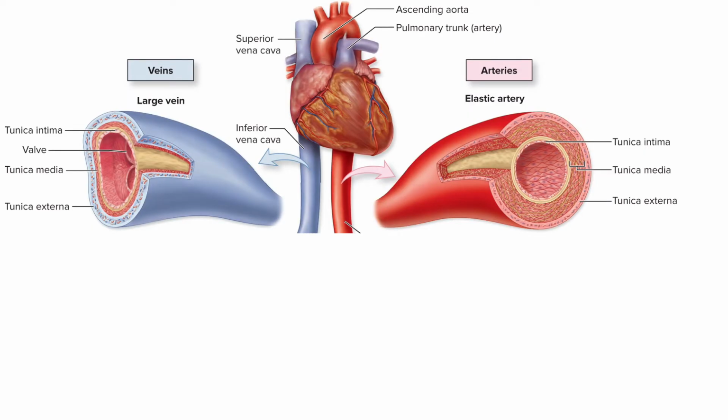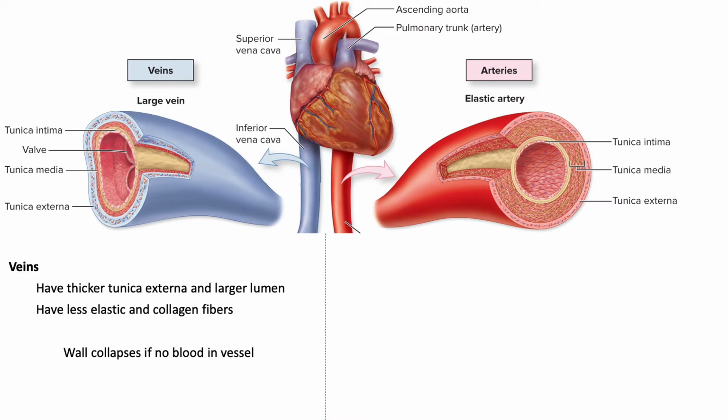All right, let's see how you did. So, split this up. Probably the biggest or most apparent difference between the veins and the arteries might be that the veins have a thicker tunica externa, so that external layer, when compared to the arteries. Okay. They have a much larger lumen, we can see as well, compared to the arteries.